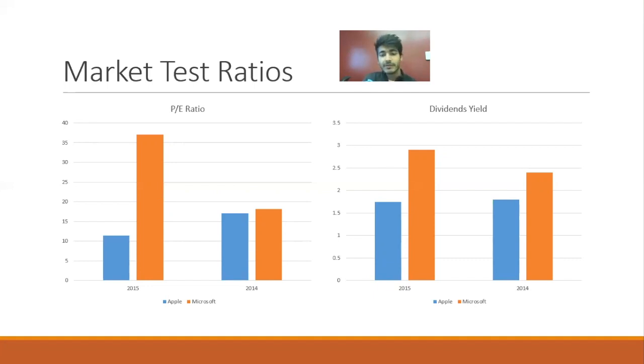And if we take a look at dividend yield, you can see that it is pretty much the same for Apple for both the years, but it's going up for Microsoft. That means Microsoft is paying more in dividends each year relative to its share price. So that was about the ratios.